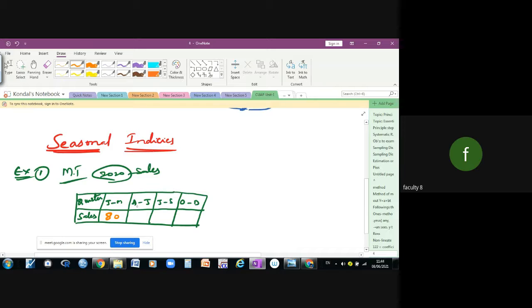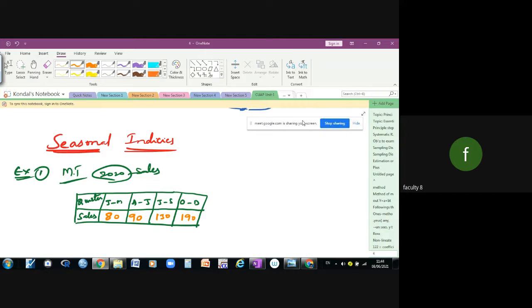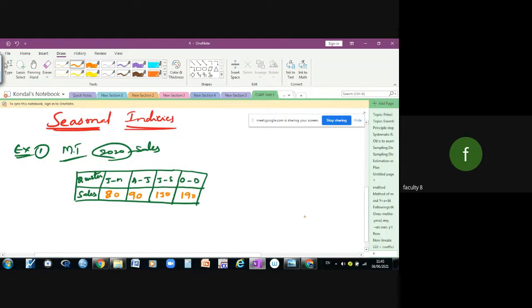Then in April to June, 90. July to September, 130. October to December, 190. Okay, so he has given this data. How can we calculate the seasonal indices? Simple. Sometimes they will give the data like this.